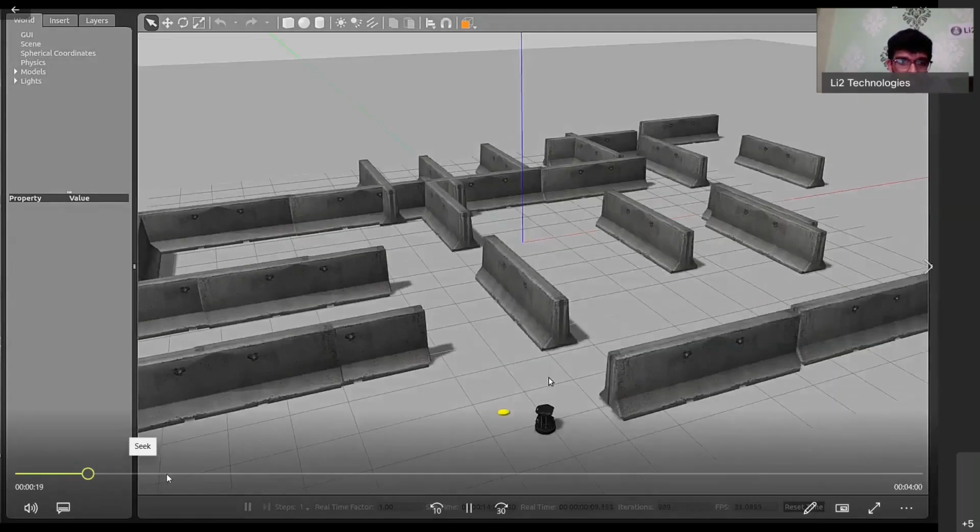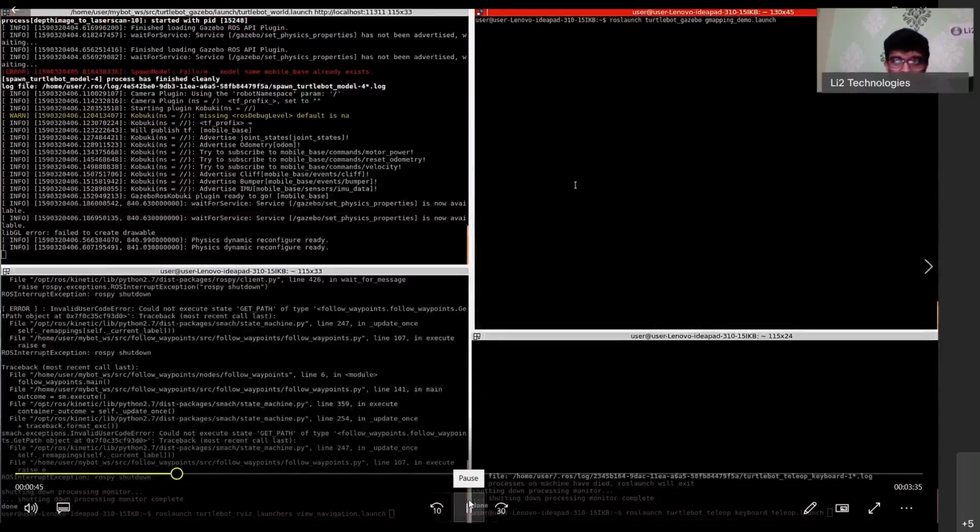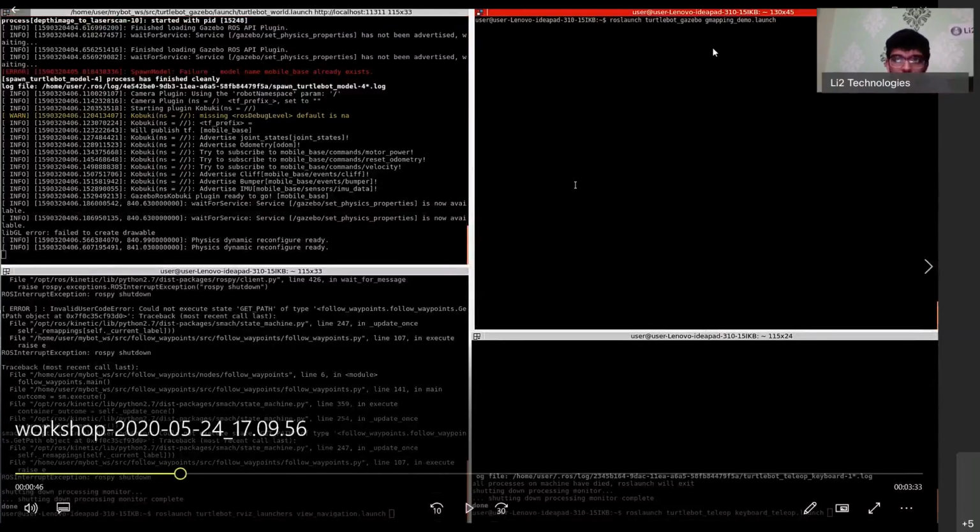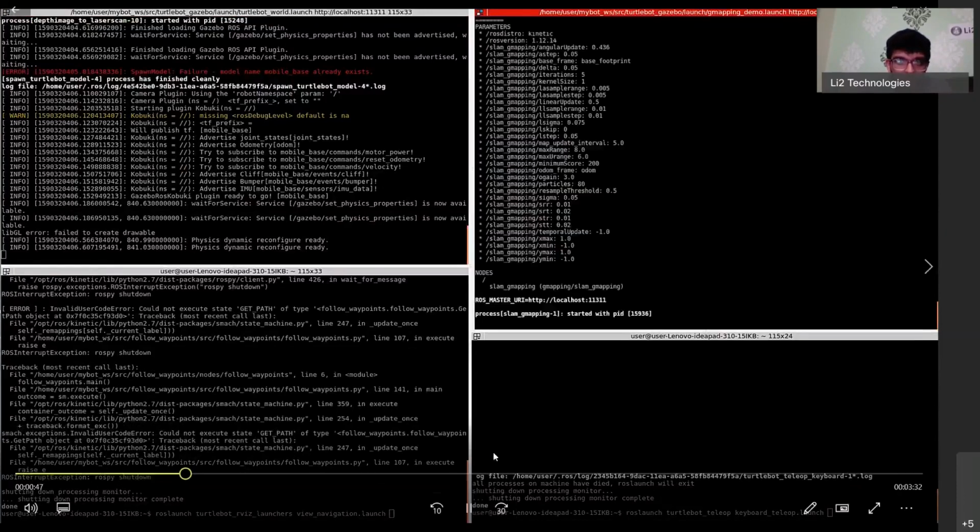Right, so that's just about the environment. And then the second command that you will have to run is called gmap_demo. We just did that as well in order for us to see the laser data. So run that as usual as well.